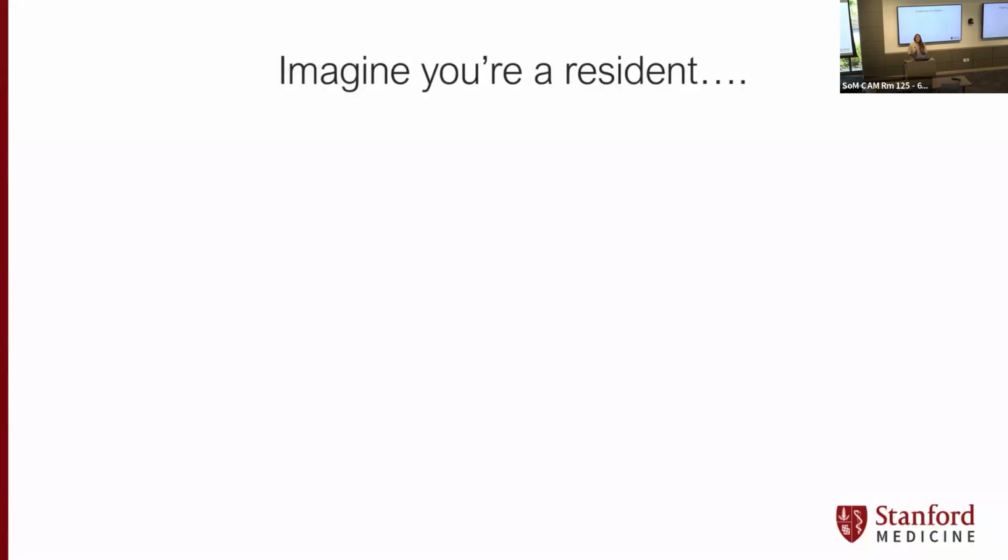Okay. So imagine you're a resident. You're getting ready to round on a busy day on the stroke service. You're responding to pages, you're putting in orders, you're getting ready to present your next patient. You've got a lot going on, but you're very engaged. And then Dr. Schwartz hits you with a question. What do you think the localization is for the stroke for this patient? Or what's the most relevant recent trial to dictate how we treat this patient?